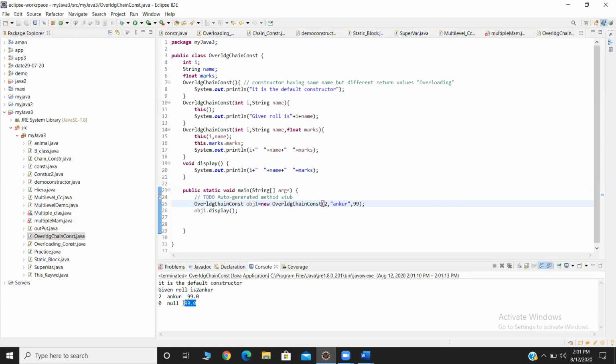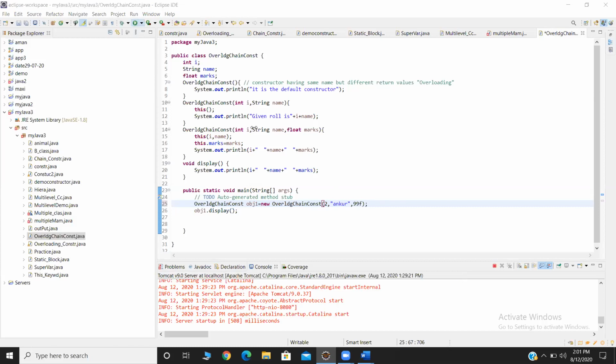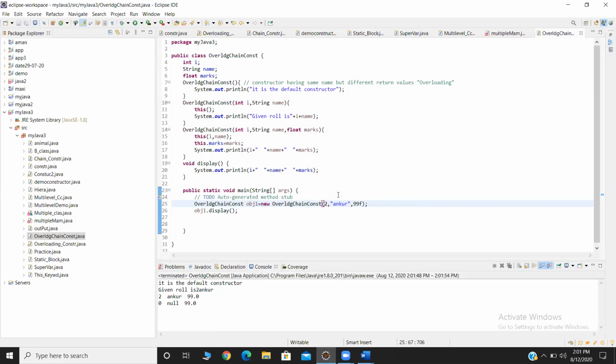Okay, Ankur, just write that 99f and again try to run. Let me see what the output is. Again, same. No change.